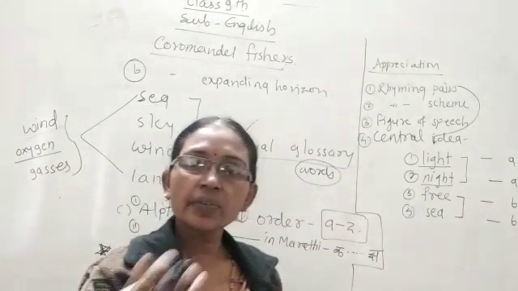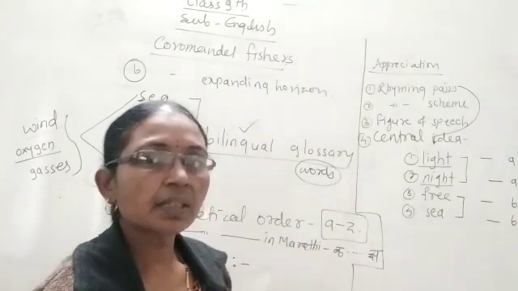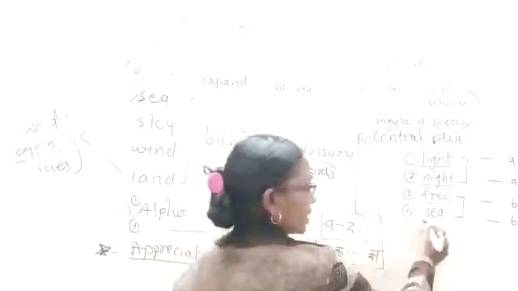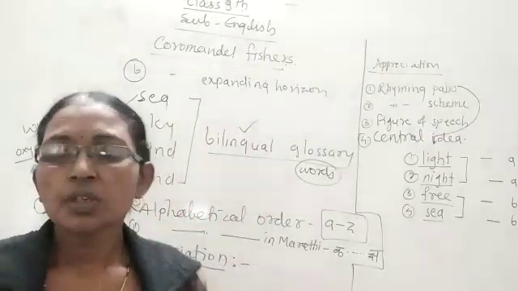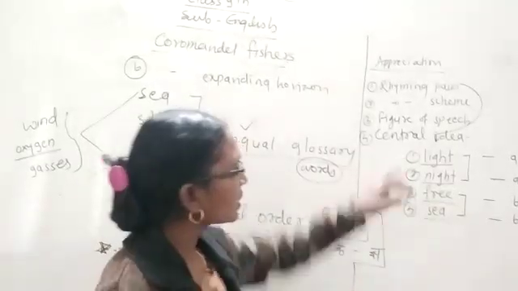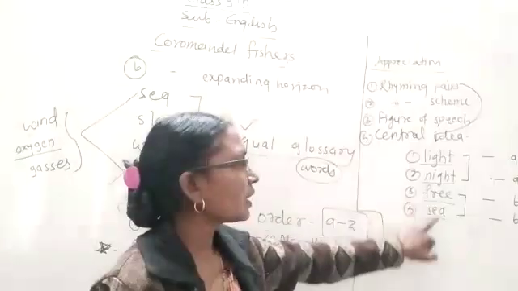When we read every line of the stanza, we get free in the third line and sea in the fourth line. So we find 4 different words with these 4 lines: light, night, free and sea.